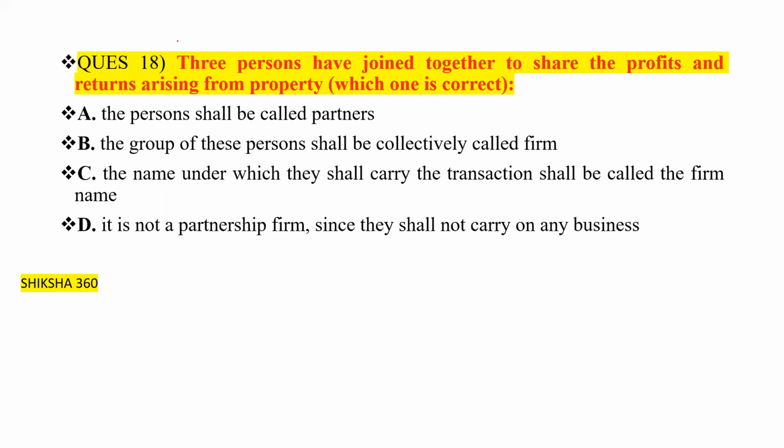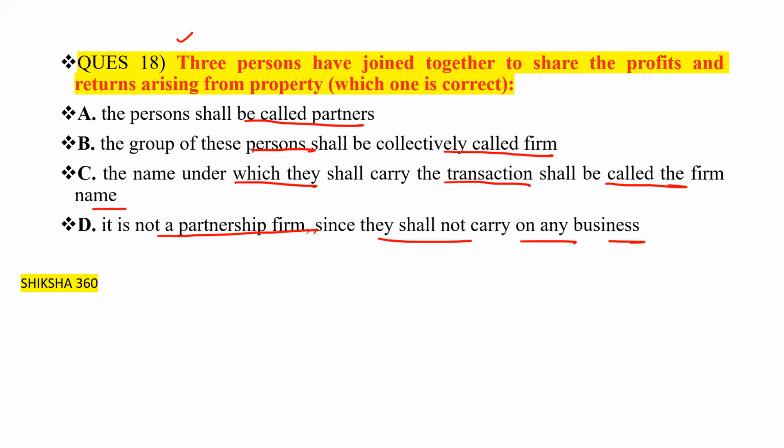With respect to this statement: the persons shall be called partners; the group of these persons shall be collectively called a firm; the name under which they will carry on the transaction shall be called the firm name; it is not a partnership firm, since they shall not carry on any business.